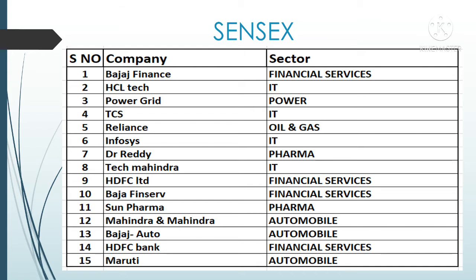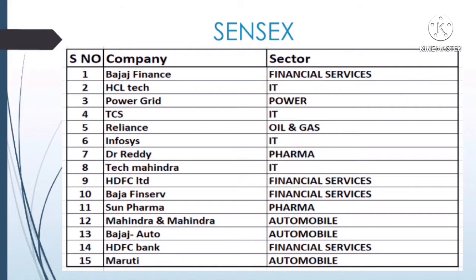Here you can see I have given 15 stocks in this page. Here you can see Bajaj Finance has been taken from financial services, HCL Tech from IT, TCS, Infosys, Tech Mahindra from IT, Reliance from oil and gas, and Dr. Reddy from pharma, Sun Pharma from pharma. From automobile sector, Mahindra and Mahindra, Bajaj Auto, Maruti, financial services, HDFC Bank, HDFC Limited, Bajaj Finserv, like this. Friends, take a pause and watch these stocks carefully for a while. Friends, this is the list of 15 stocks.